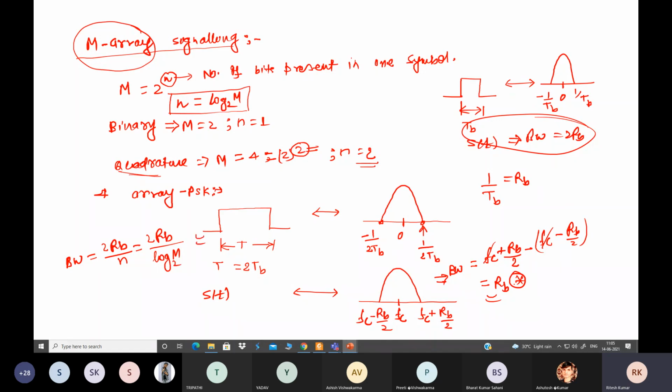Clear? Okay. Now extending this one for the case of 8-array PSK. What is the number of bits here? N is what for the 8-array PSK?